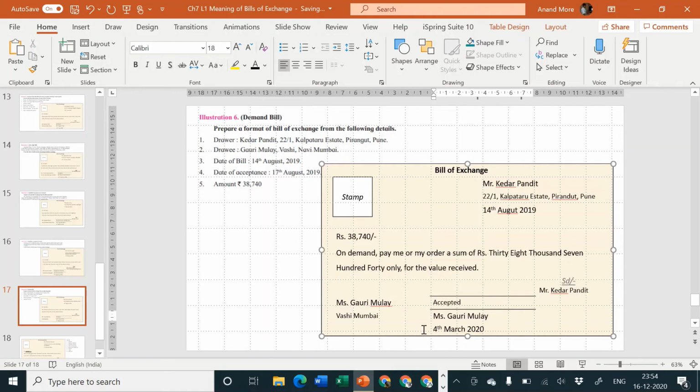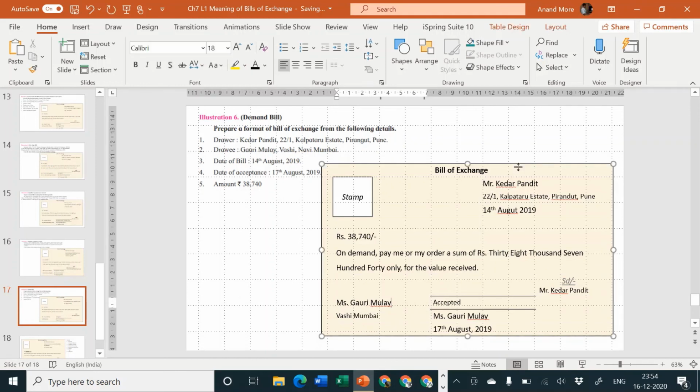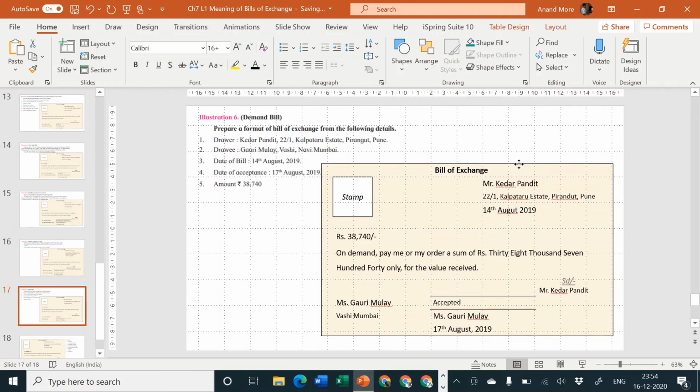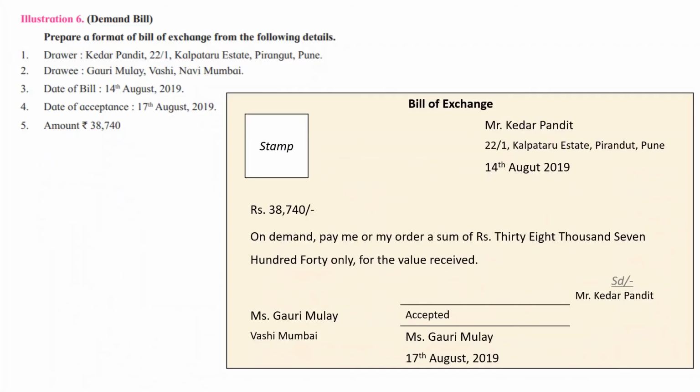And the date of acceptance is 17th of August 2019. Clear? So that's all. This is on demand bill.